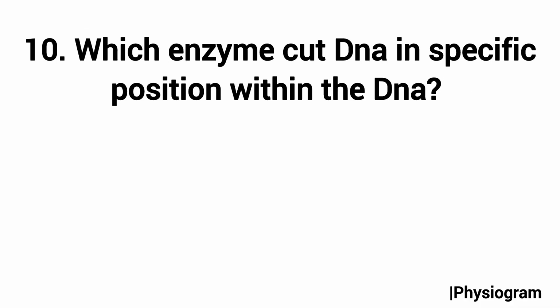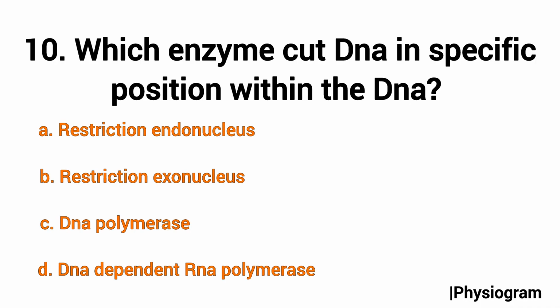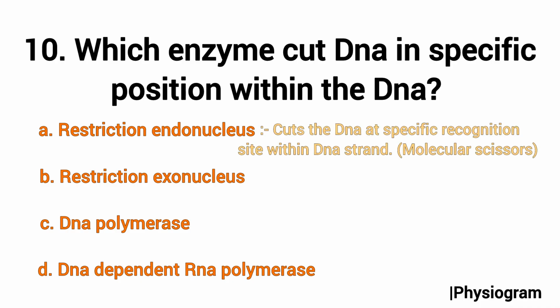Question number 10 is again from molecular basis of inheritance: which enzyme cuts the DNA at a specific position within the DNA? Options are A, restriction endonuclease, B, restriction exonuclease, C, DNA polymerase, and D, DNA dependent RNA polymerase. Option A, restriction endonuclease, also known as restriction enzyme, cuts the DNA at a specific recognition site within the DNA strand.